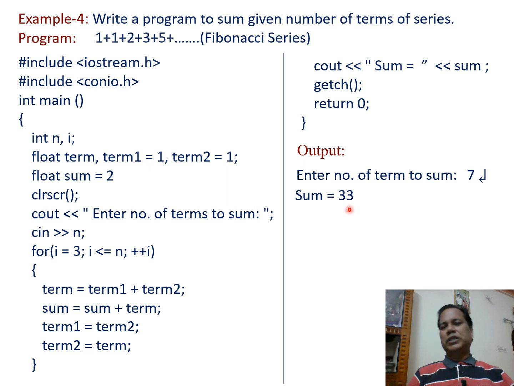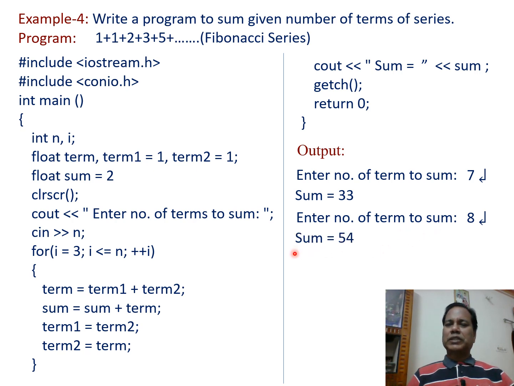We can check this one. The second time, if the number of terms to sum is 8, then we get the sum as 54. So in this way, we can find the sum of a specified number of terms of the Fibonacci series, just knowing the logic that any term equals the sum of the previous two terms.